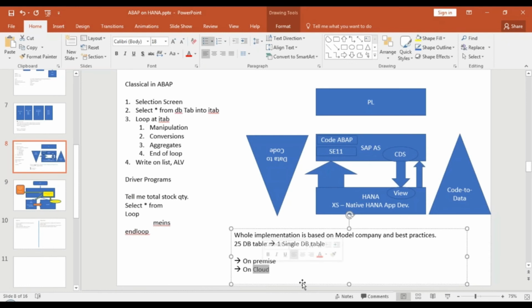In cloud, you will not be able to access your SAP ECC or your AS ABAP using SAP GUI. What you only see is a ready to use solution, and the whole implementation you will do with the methodology called SAP Activate. With the help of this, you will do your implementation. So that would be one change from the implementation point of view.